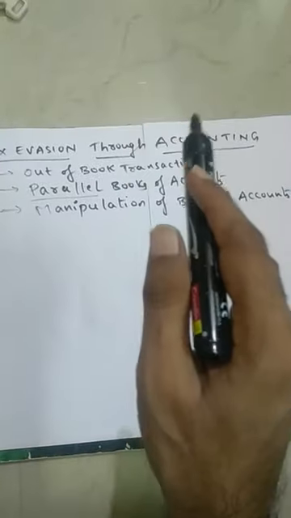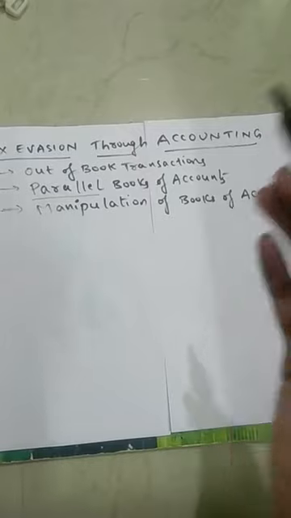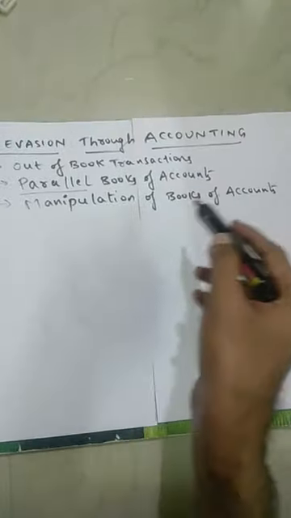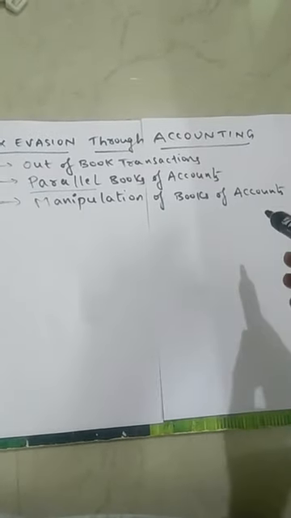The transaction is entered in the book maintained for them, and then they enter the transaction into the second set of books. That is parallel books of accounts. And the next one is manipulation of books of accounts, which is normally done by companies. They manipulate the financial statements.